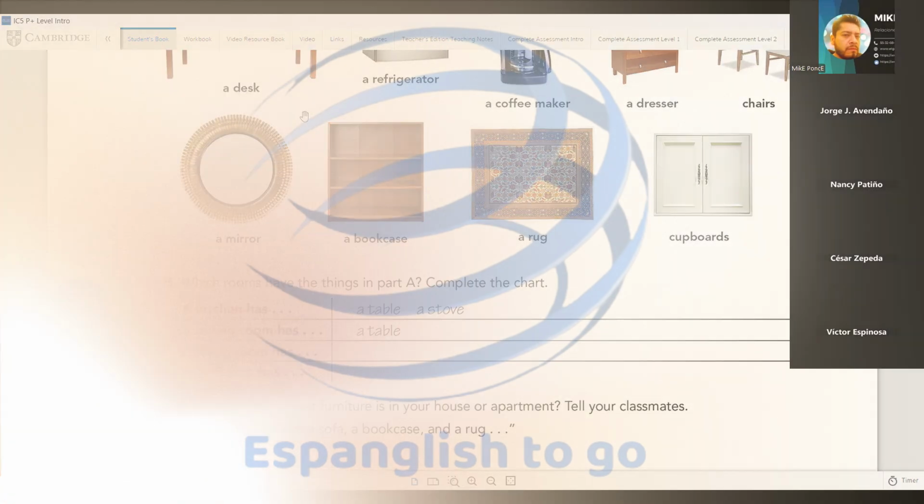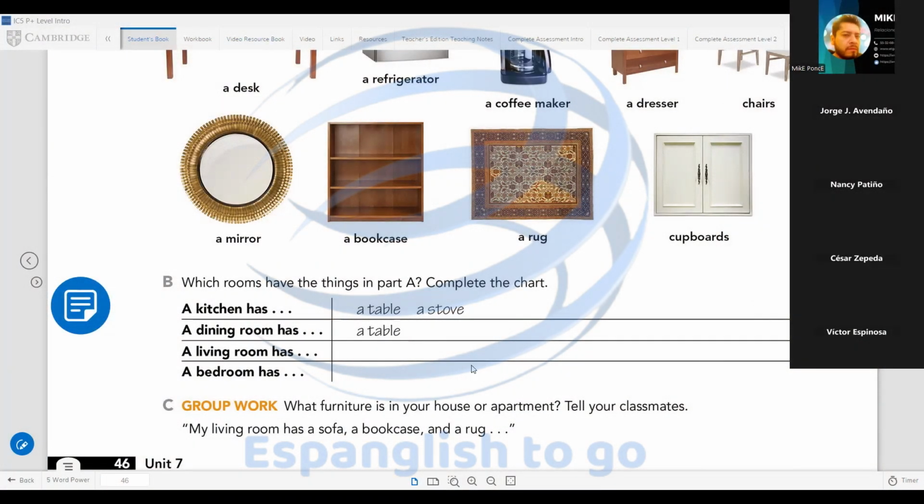Work individually. Okay, students, now you have your lists. For example, Jorge, a dining room has what? A table, chairs, cupboards. Cupboards. Uh-huh.